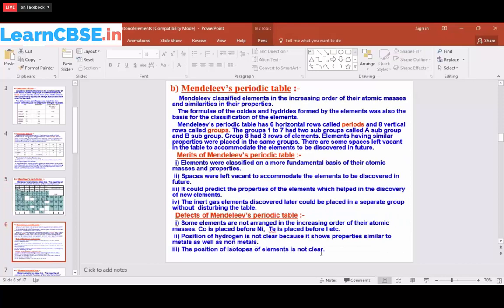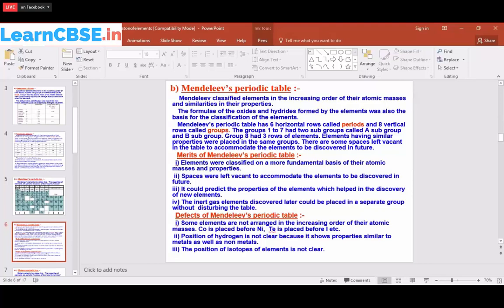The position of the isotopes of the elements is not clear. What is meant by isotopes? Isotopes are atoms having the same atomic number but different mass numbers. That we call isotopes. It means they have the same number of protons but a different number of neutrons.